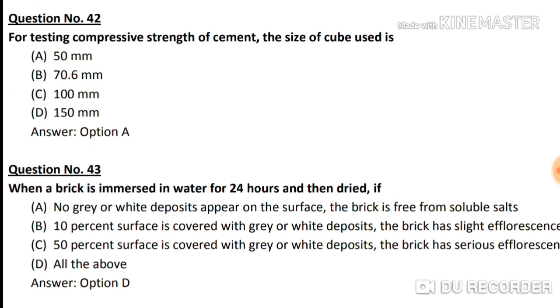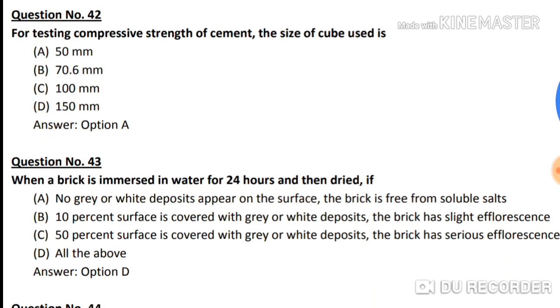Question number 42. For testing compressive strength of cement, the size of cube is. Option A, 50 mm. Option B, 70.6 mm. Option C, 100 mm. And option D, 150 mm. Correct option is option A, 50 mm.